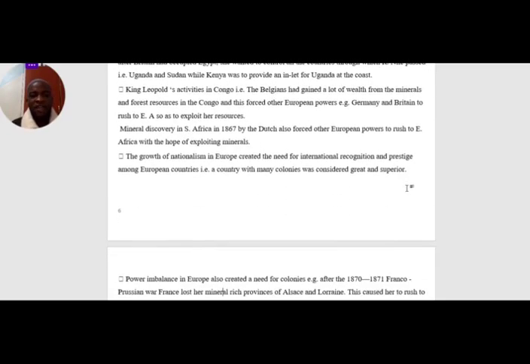The mineral discovery in South Africa also made these European countries think that the entire Africa is covered up with minerals. If we talk about mineral discovery, we shall look at a man called Cecil Rhodes. Cecil Rhodes was one of the British explorers that explored South Africa. This man went to Kimberley and Witwatersrand, and he discovered diamond and gold, and at the same time manganese. These are things that were highly demanded in Britain.